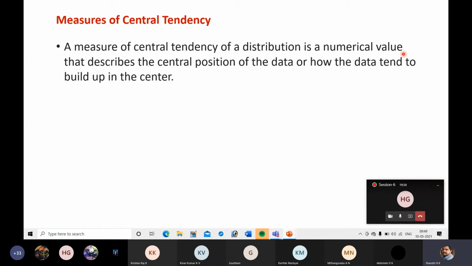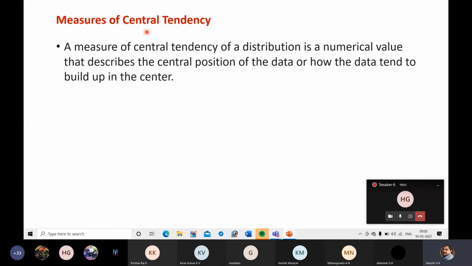If you put the data in terms of a graph or a normal distribution curve, how the data looks at the center, that is the central tendency.